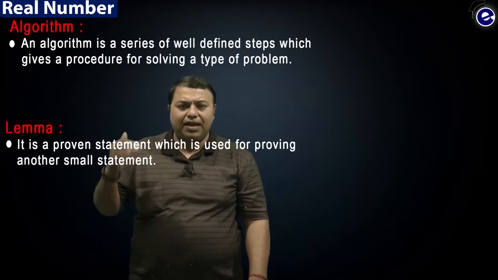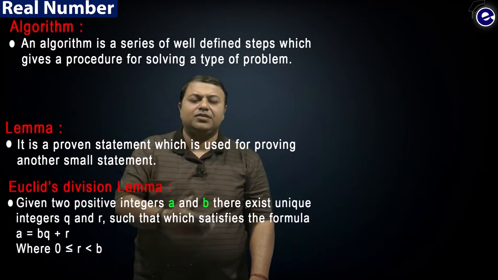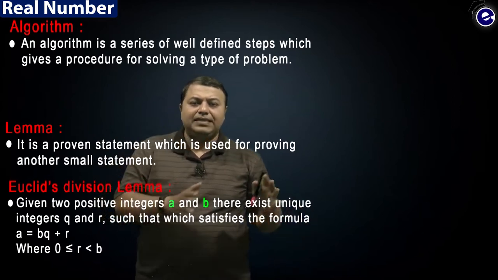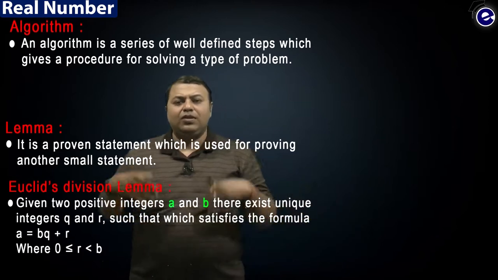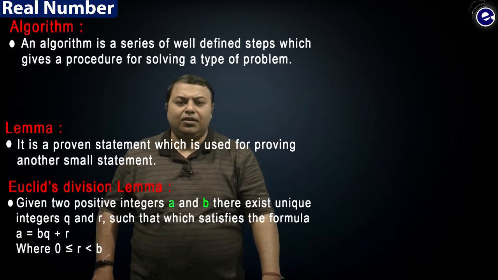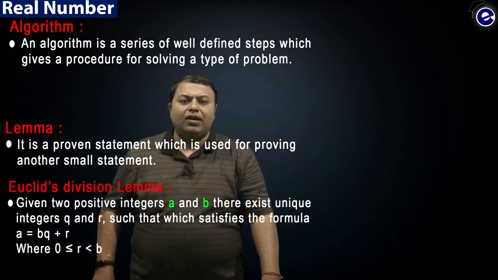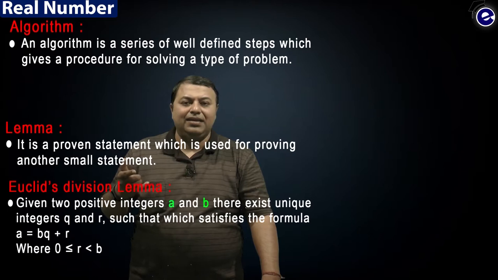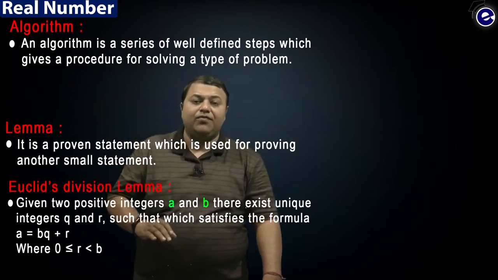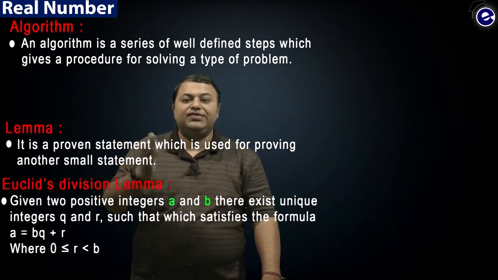Please copy down the definition of algorithm, then lemma, and the definition of theorem is also given. Write it down one after the other, and after you've written it down, please keep your notebook open. We'll go to the next slide, and when I start explaining things, it should be there in front of you. Now I'll start explaining all these things one by one, and the most important of them is Euclid's division lemma.